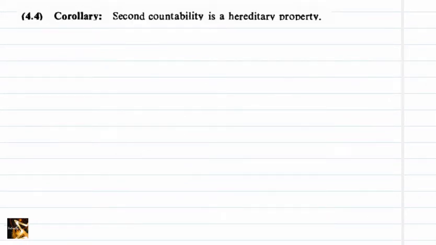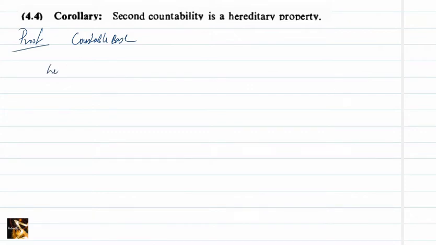Corollary 4.4: second countability is a hereditary property. Proof. We know what a second countable space is. A space is said to be second countable if it has a countable base.